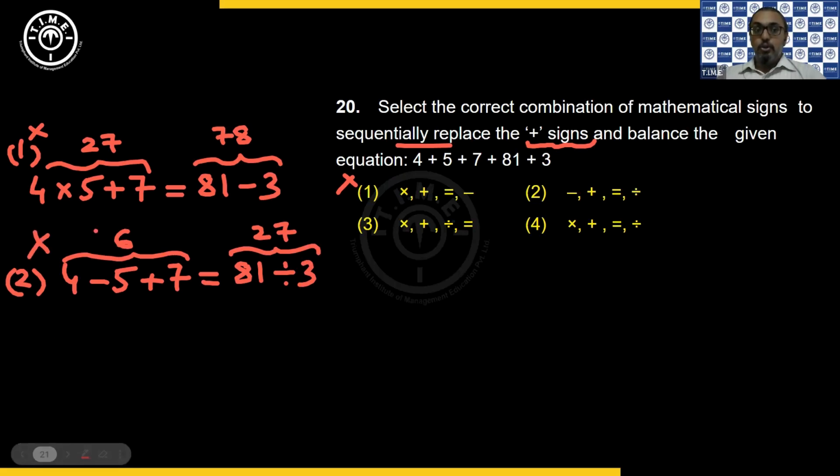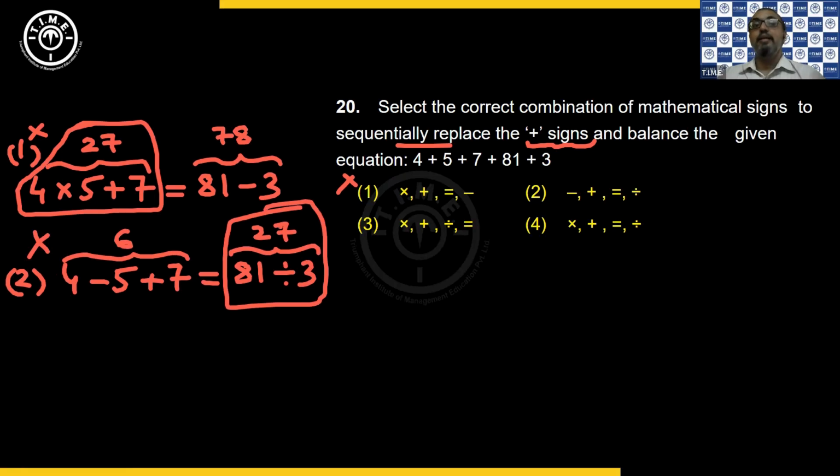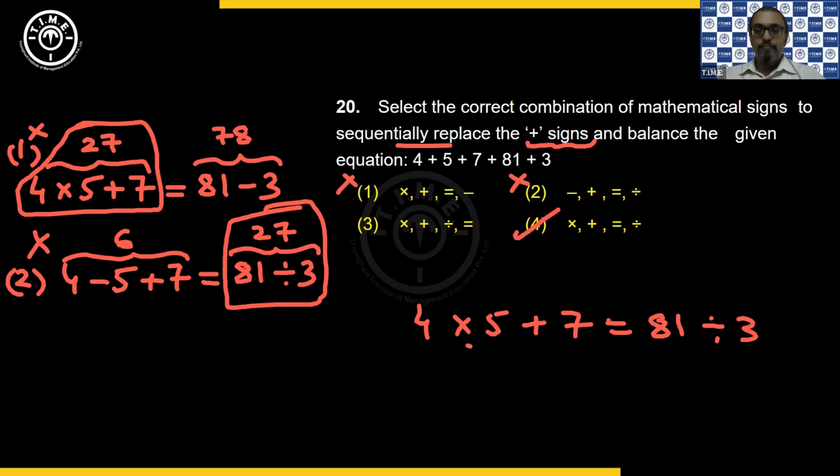Correct? So if I had the earlier combination on the left side and now the combination on the right side, then that would be the same. So we just need to check, is there any option that has 4 into 5 plus 7 equals 81 divided by 3. So do I have it? Yes, you have into, plus, equals, division happening in the fourth option.